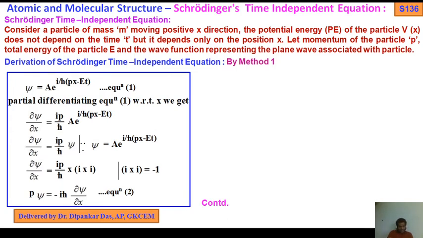Now, del psi by del x. Sometimes in some books it has been assigned as a minus, no problem. So del psi by del x equals ip by h bar into, within the first bracket, i into i, so the complex number i into i squared, minus 1. So p psi.